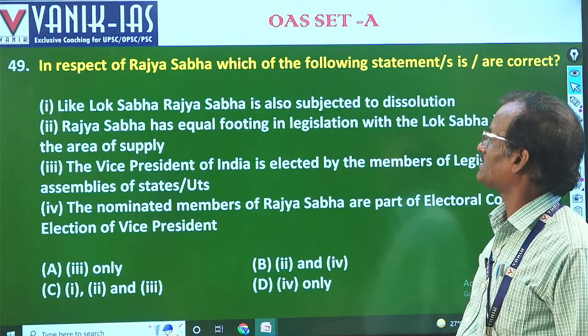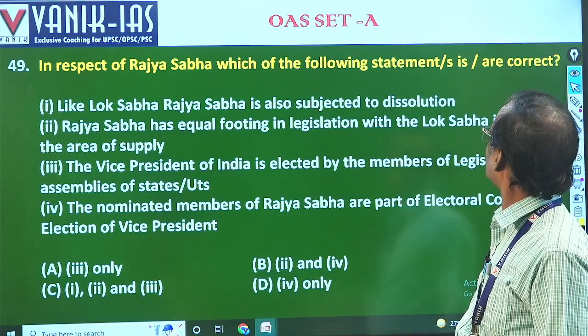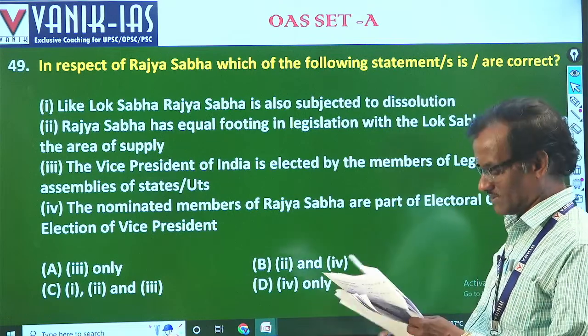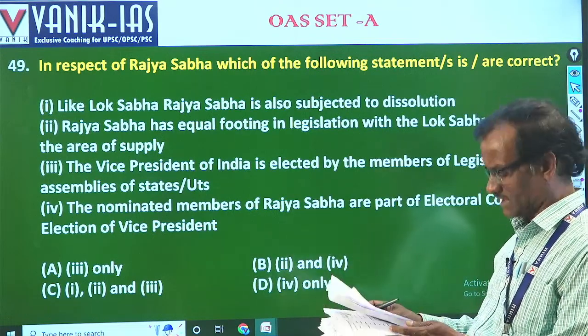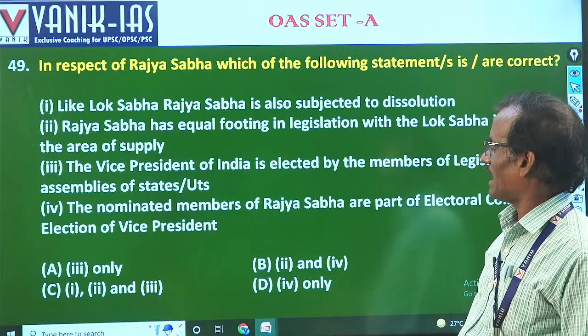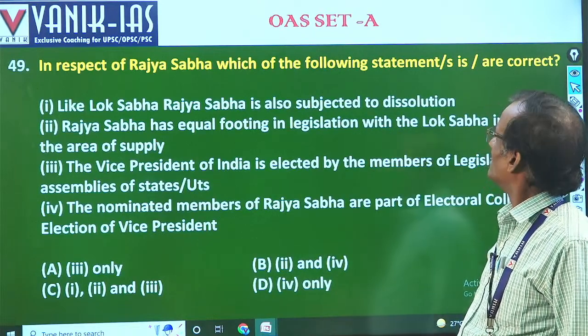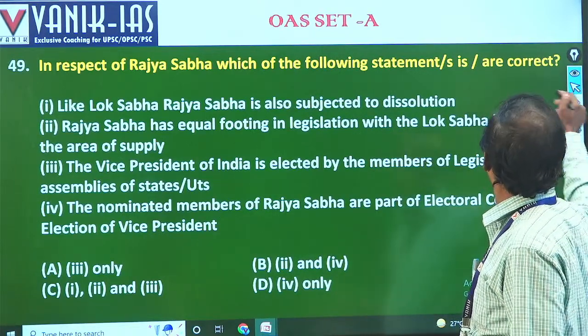Next we shall come to question 49. In respect of Rajya Sabha, which of the following statements are correct? 49. We have done it.